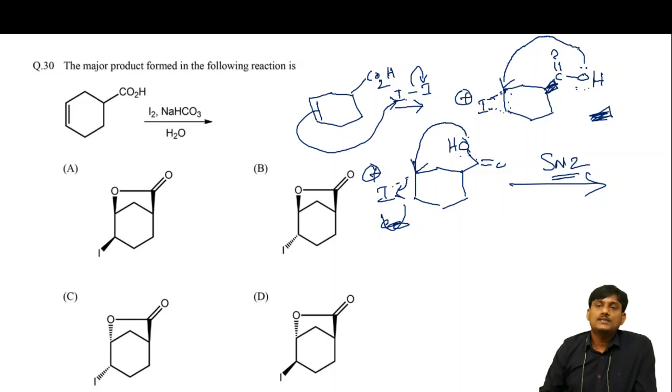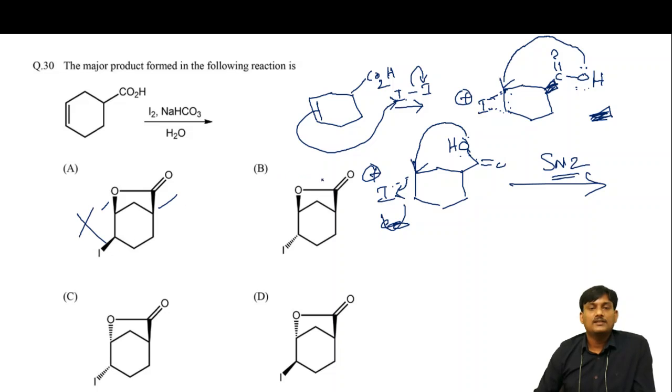When COOH attacks on this intermediate from above the plane, the I should be below the plane. So which one is the correct option? Suppose if you take option A, this one is above the plane, but this should be below the plane since it is SN2 type of reaction.